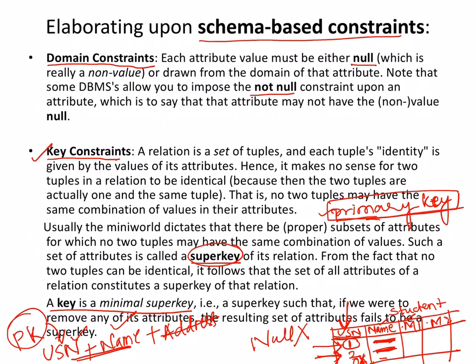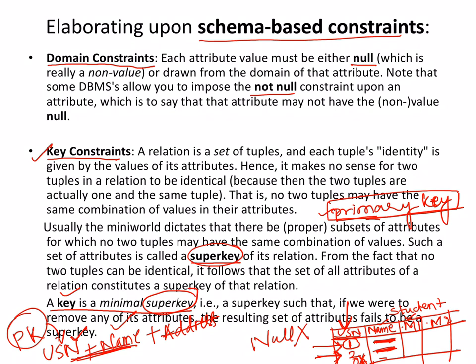Okay, so what is a minimal super key? A minimal super key is the minimum attribute set in a super key. I'm talking about super key. So a key is nothing but the minimal super key. Okay, and what is a minimal super key? The minimum attributes which have to be there in a super key. So which is the minimum attribute which has to be there?